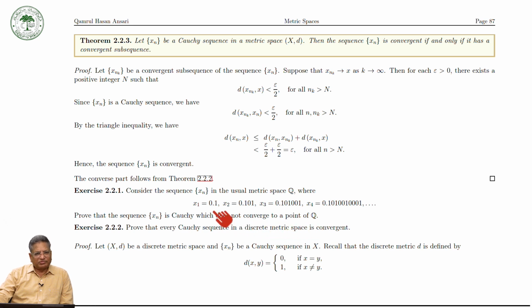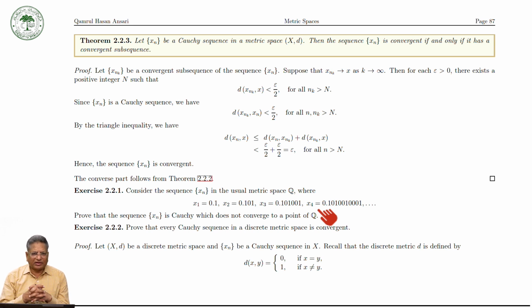Now you have to see this. If you look at x3, x4, or x4, x5, the difference with respect to the usual metric is very, very small. You can see very easily that xn is a Cauchy sequence, but it is not converging.